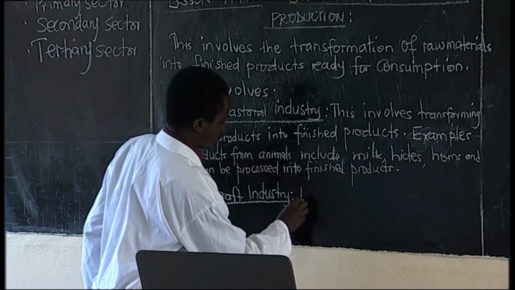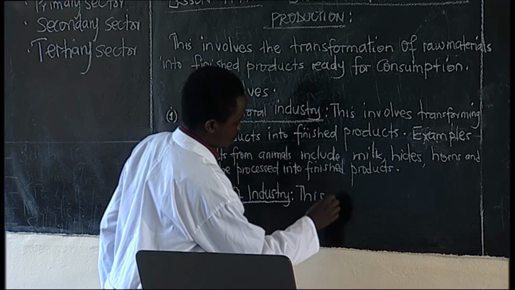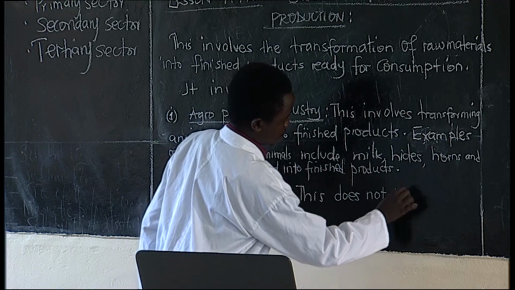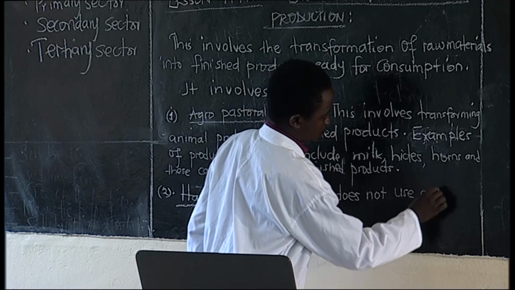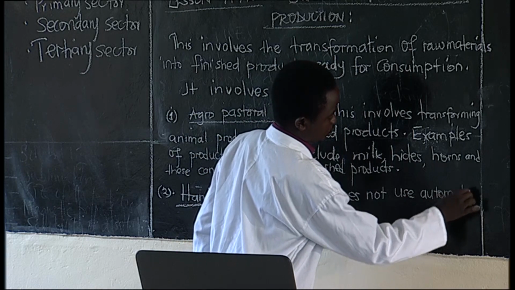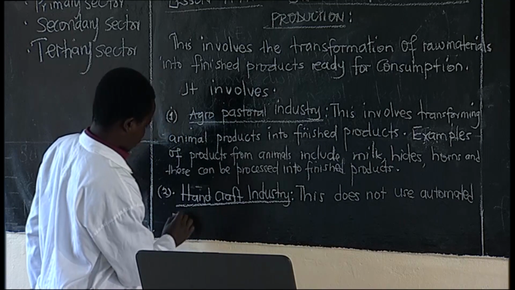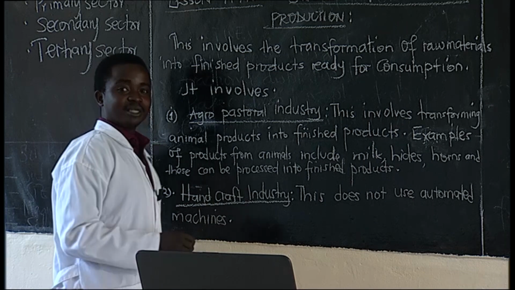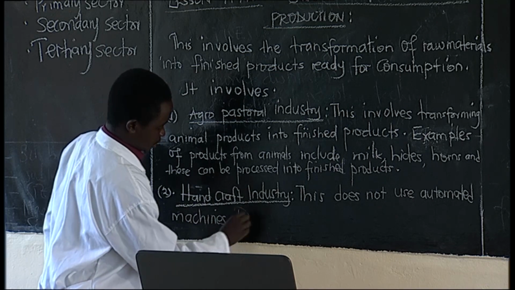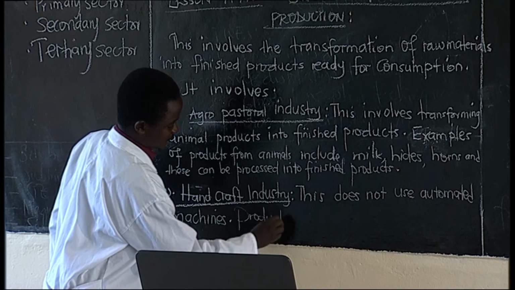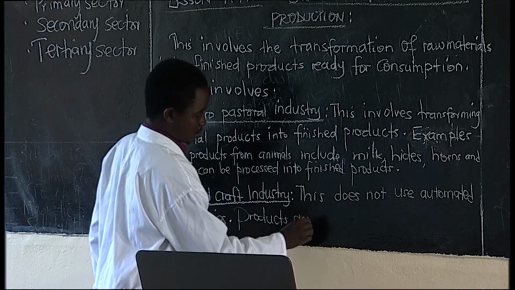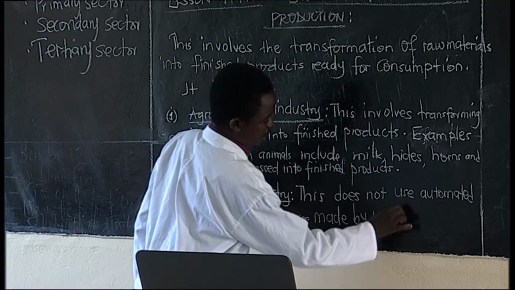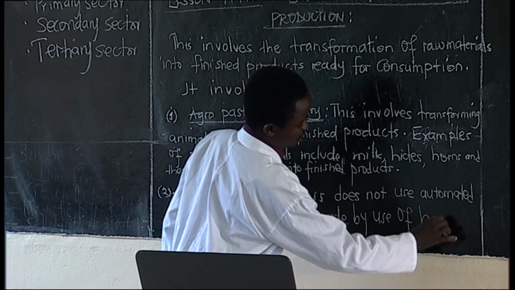So you say this does not use automated machines. Products are made or manufactured by use of hands.